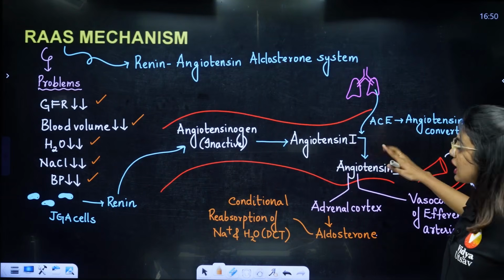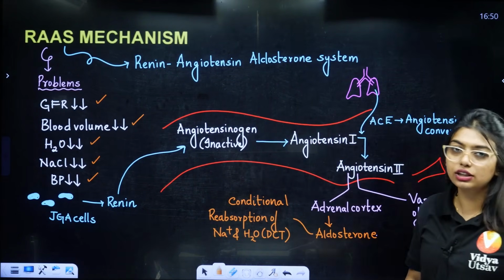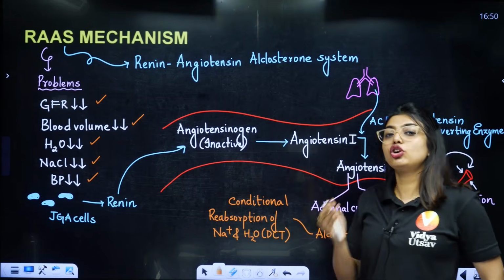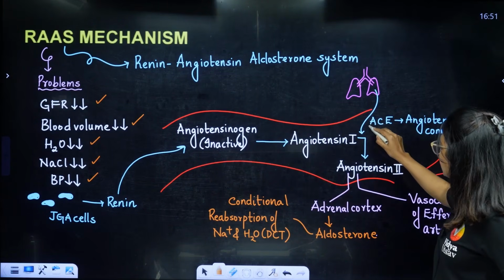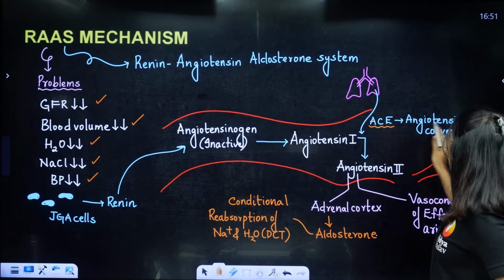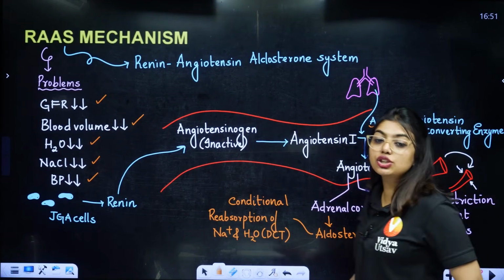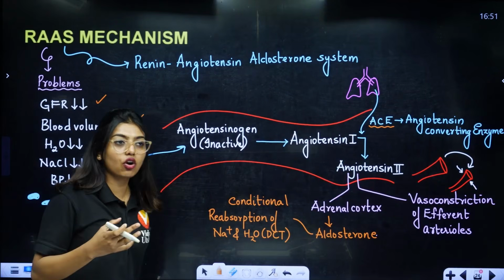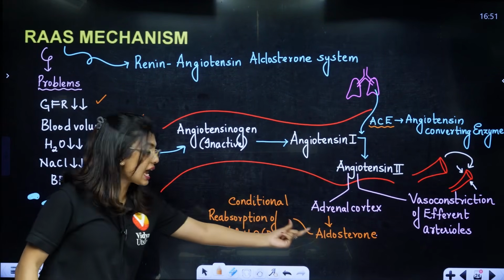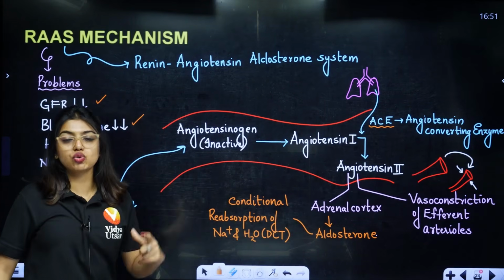Renin can only convert this inactive form to an active form, but that form cannot do the job. So we take ACE, angiotensin converting enzyme, from the lungs and convert it to angiotensin 2. Angiotensin 2 will do the job: it will activate the adrenal cortex, and the adrenal cortex will release aldosterone, which will do conditional reabsorption of sodium and water.